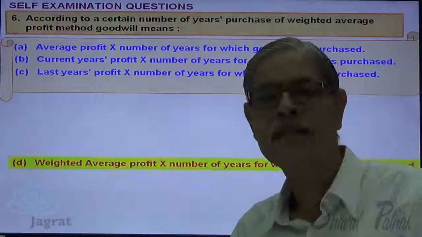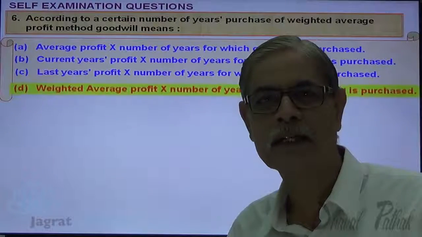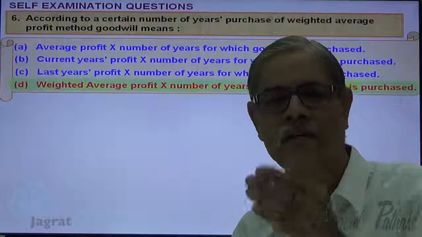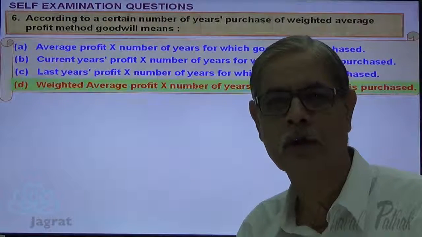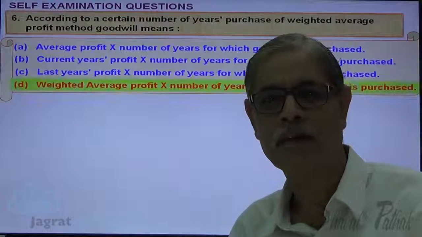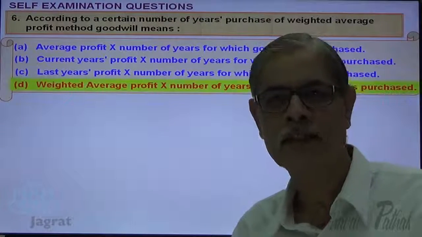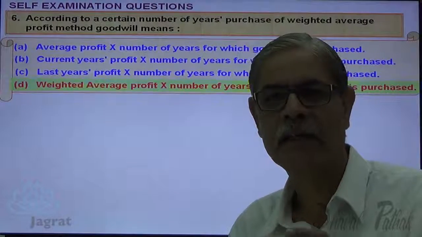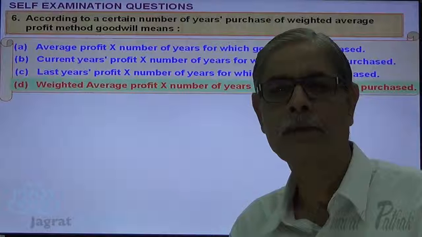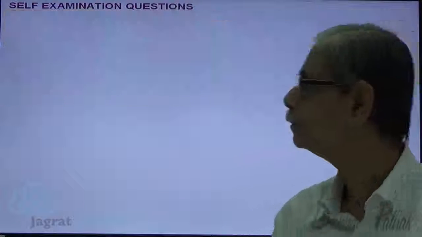Now where there is an increasing trend in profit that is noticed in past, then weighted average is a suitable average for the purpose of valuation of goodwill. So weighted average profit multiplied by number of years for which that profit is going to be maintained is the criteria or is a multiple taken for the purpose of valuation of goodwill. Next.